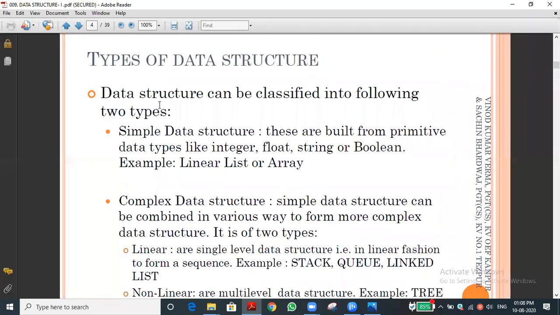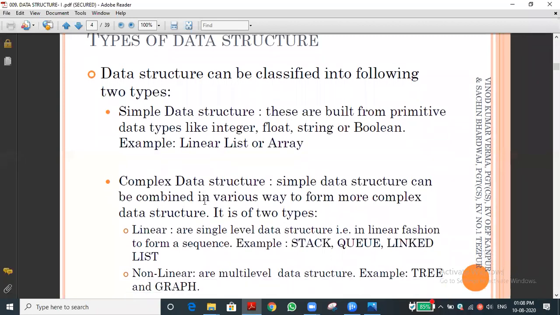Data structure can be classified into two types: simple data structure and complex data structure. From the name itself, you can understand. Simple means very easy, complex means a little bit complicated. Simple means integer, float, string, boolean. These are all called simple data structures.